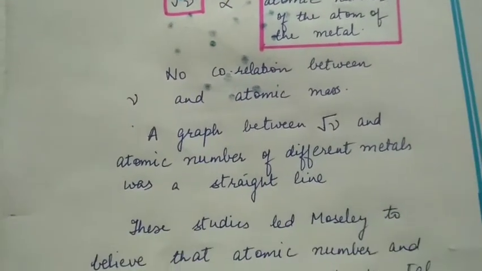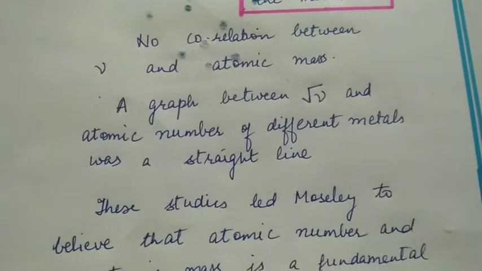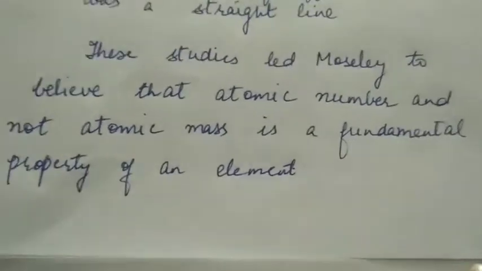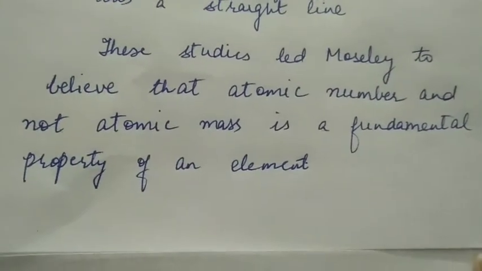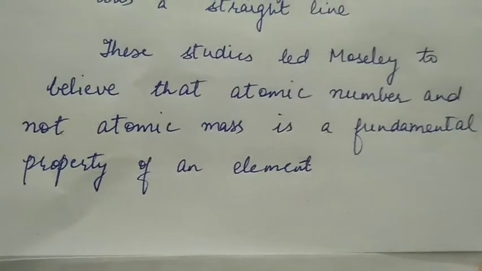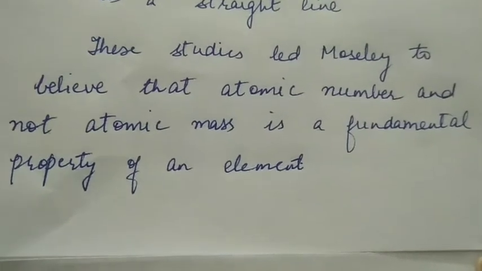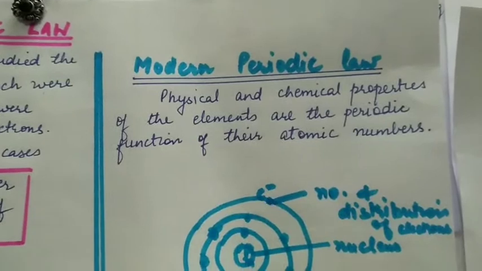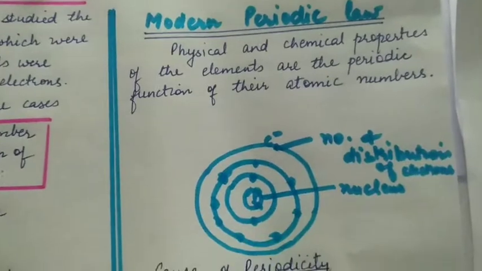A graph which he plotted between square root of frequency and atomic number was a straight line showing a relation between them. However, when he plotted a graph between square root of frequency and atomic mass, no straight line was observed. So these studies led Moseley to believe that atomic number and not atomic mass is a fundamental property of the element. On the basis of this, he gave his modern periodic law, which states that physical and chemical properties of elements are periodic function of their atomic numbers.